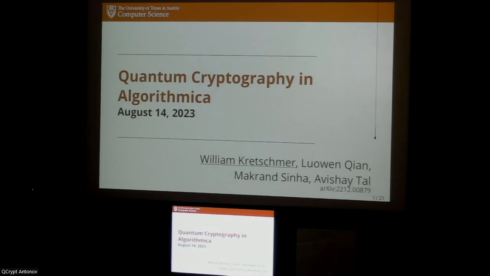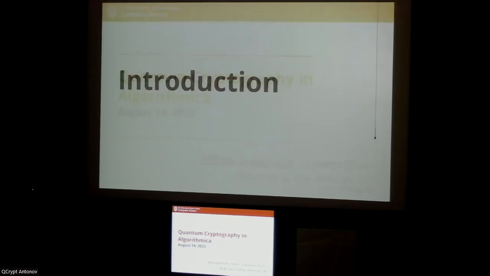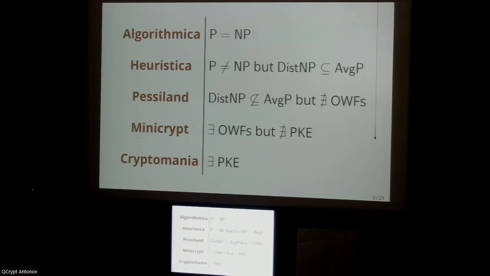And let me first explain to you what the title means. Presumably many of you already know, but for those of you who don't, the title refers to one of the 5 worlds that were introduced in an influential survey by Impagliazzo in the 1990s. This is a survey about average case complexity surrounding the P versus NP problem. And Impagliazzo basically put forth that there are 5 possible resolutions to the P versus NP question that have interesting practical consequences in the real world.